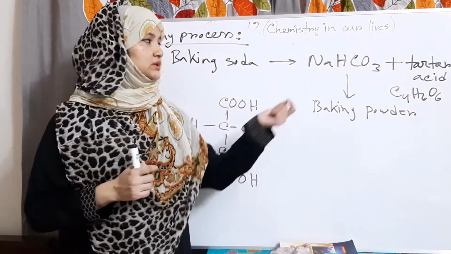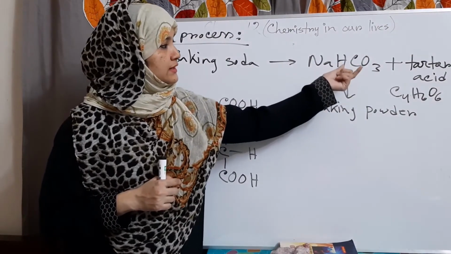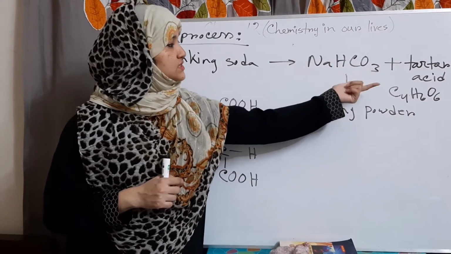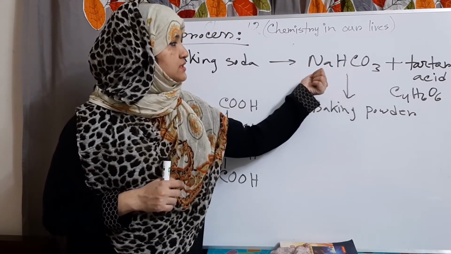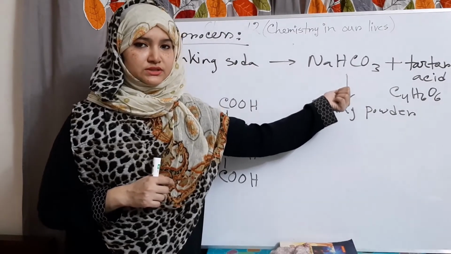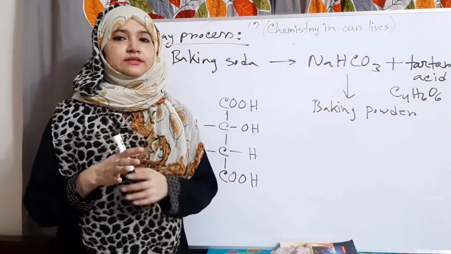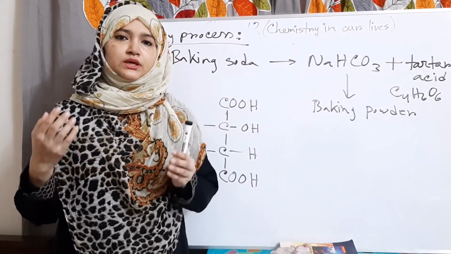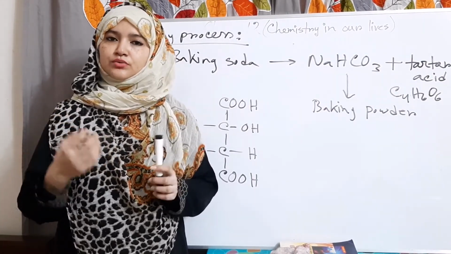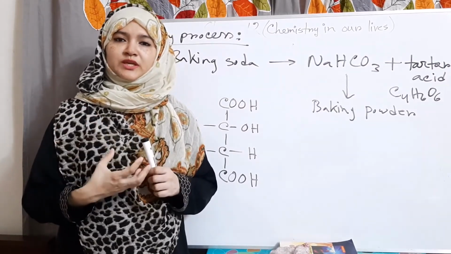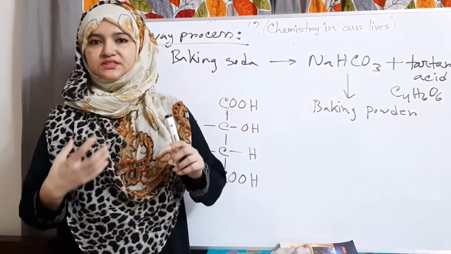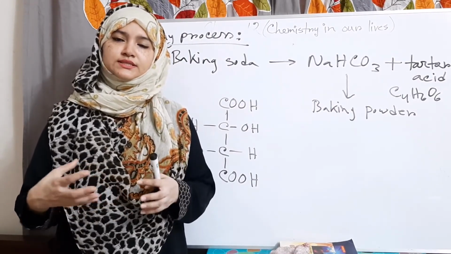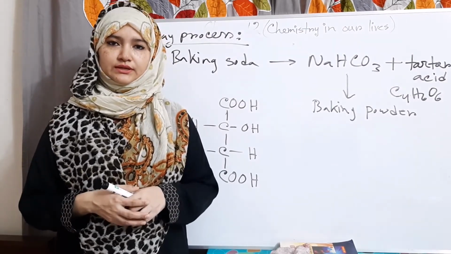But baking powder contains tartaric acid, which can easily neutralize the sodium bicarbonate in it. Okay, and that's why if in any recipe there are no acidic ingredients, we can easily use baking powder to produce carbon dioxide and to rise the dough of any bakery item or cake.